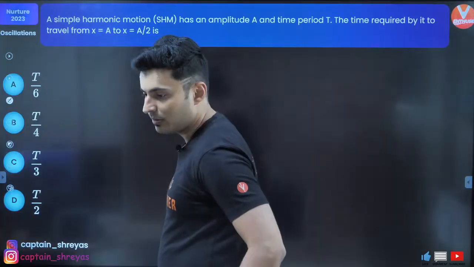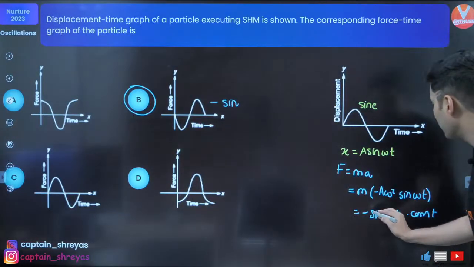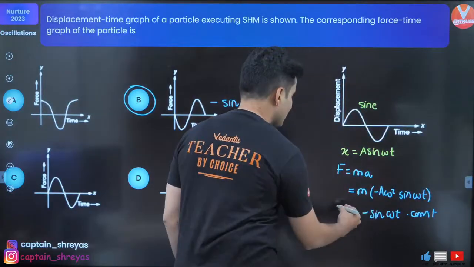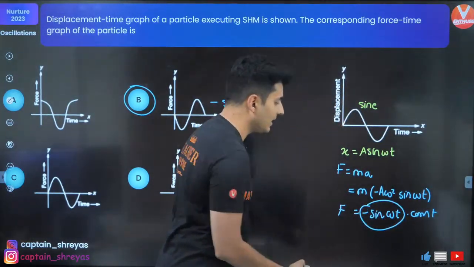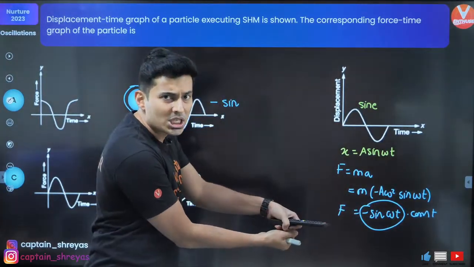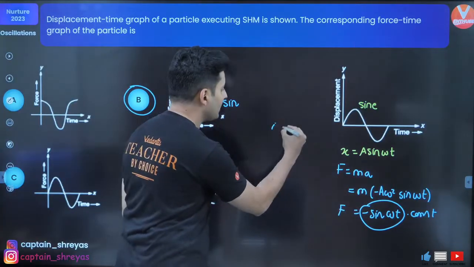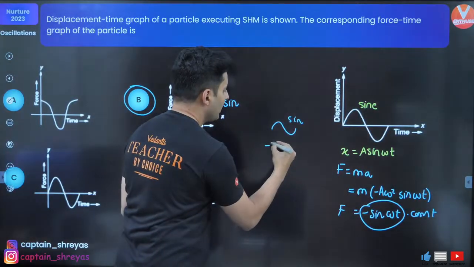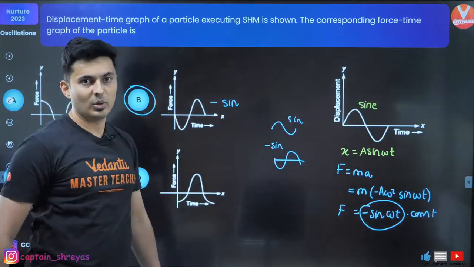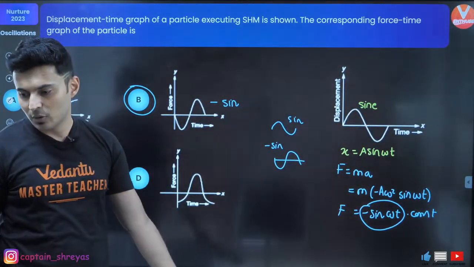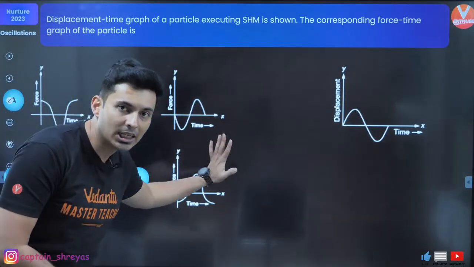Yes, it is for JEE only, bacha. How flipping displacement becomes force, Muthu? Because look over here. This is the force graph. Don't you see the minus sign term? Constant is there. What will that constant do? It will elongate it. That's okay. But minus sign, if this is sine, minus sine will obviously be like this. That's all. So nature of the graph is important. Making sense, Muthu? Hi, Deepak. Okay, very good. I hope this is clear.